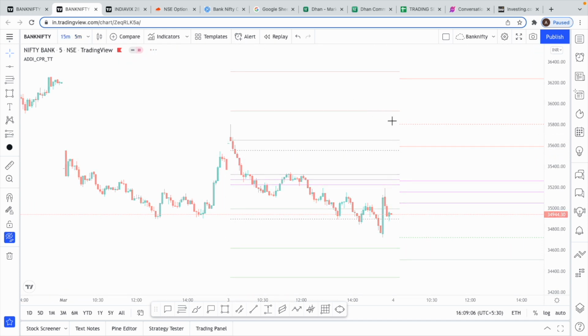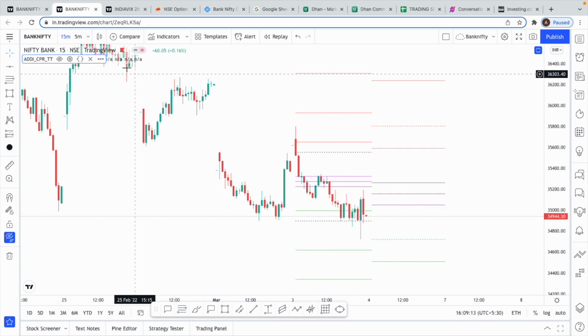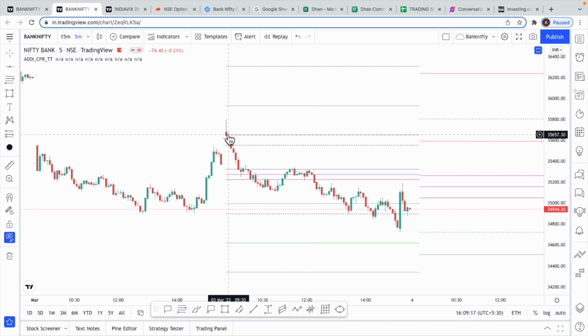And even on a 15-minute, when you see how the price kind of remains within the CPR levels, right? It's not a rule it has to, but 80 or 70% of the time the CPR levels are beautifully respected. Now if somebody had shorted, they kept the target as CPR hit. If we were trailing, I don't trail my stop loss.